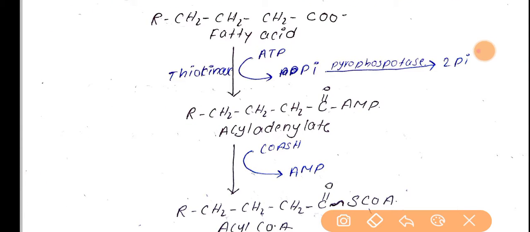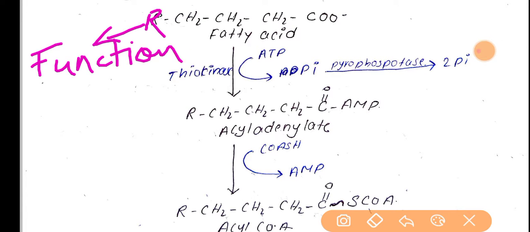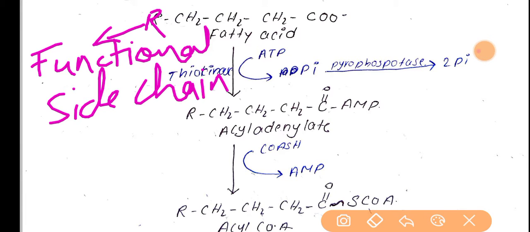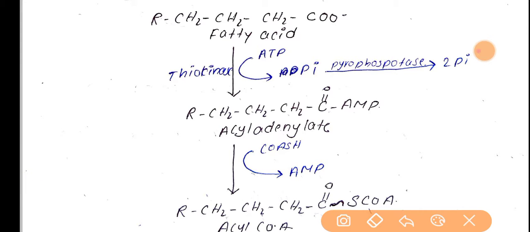Here is the fatty acid. R means the side chain. If you see the structure here, it is R, CH2, CH2, CH2, COO minus.